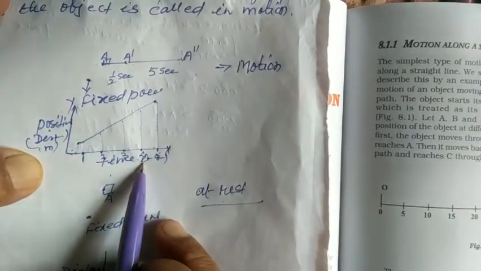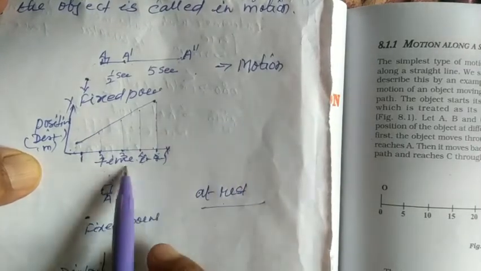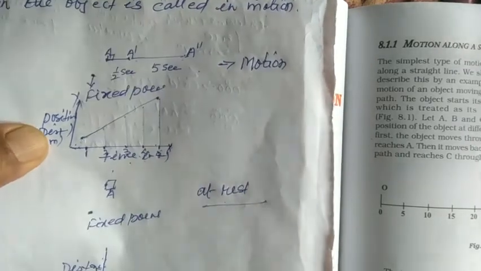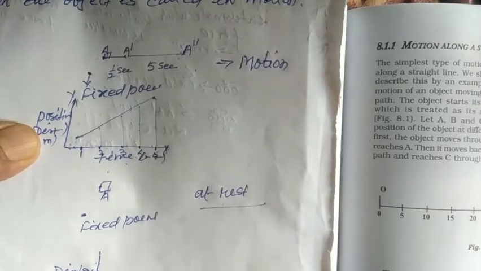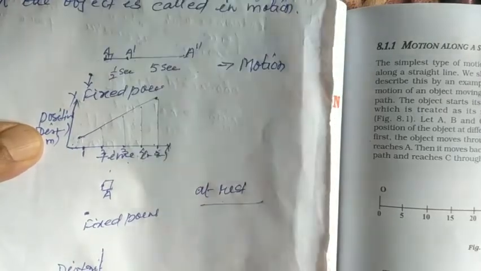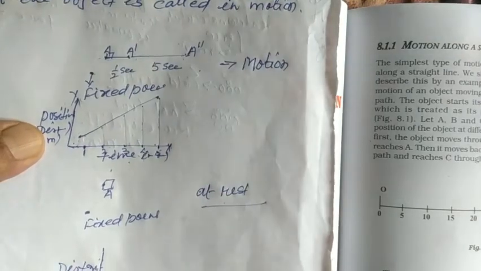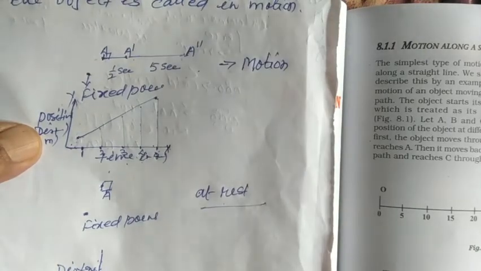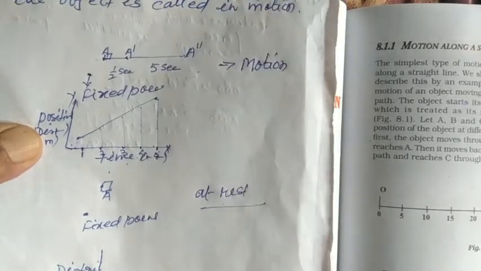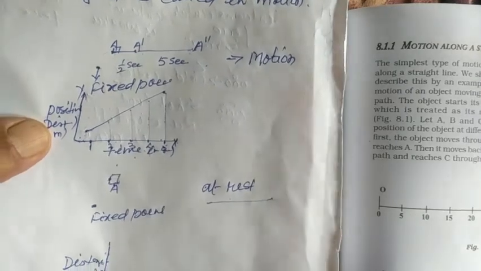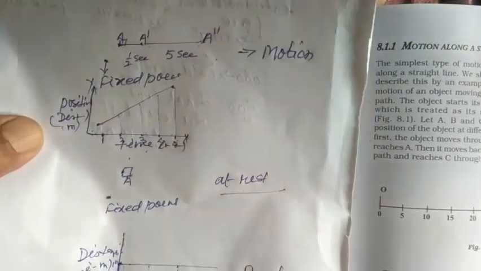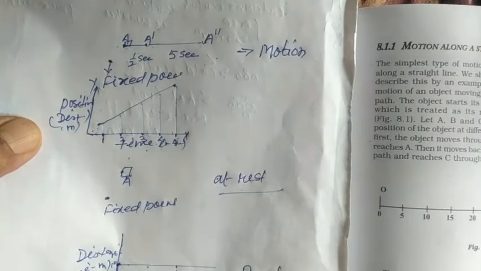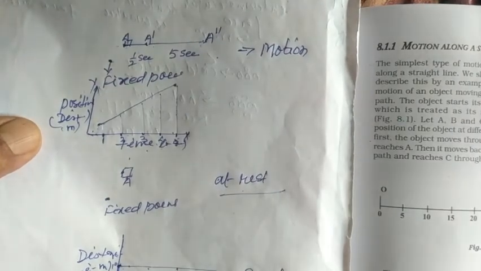So the object is in motion according to this graph, but the object is at rest according to this graph. Correct? So dear children, when I teach you for the ninth standard, I will teach you according to your syllabus given in the NCERT, and that is for government school students also.